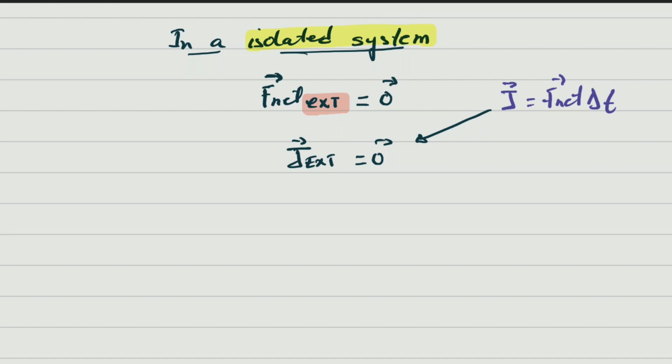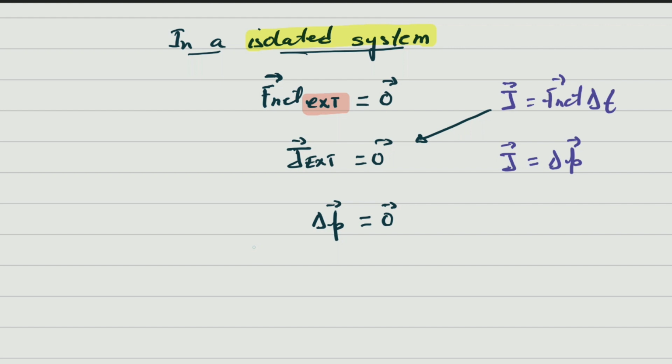Right? Now, remember the impulse momentum theorem. We know that impulse is equal to the change in momentum. So if the external impulse, or the impulse done by the external forces, is 0, thus the change in momentum is also equal to 0. Here we are. We can say that the change in momentum is going to be equal to 0. There we go. Now, what is change in momentum?